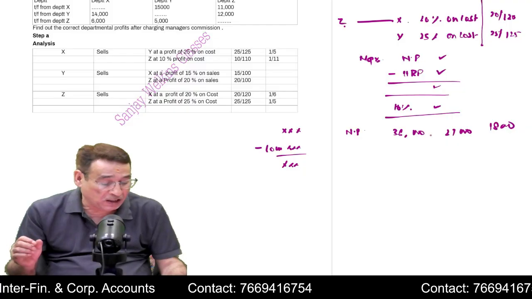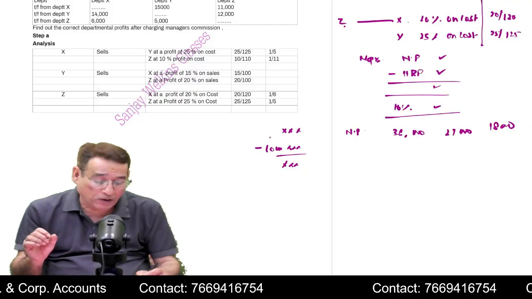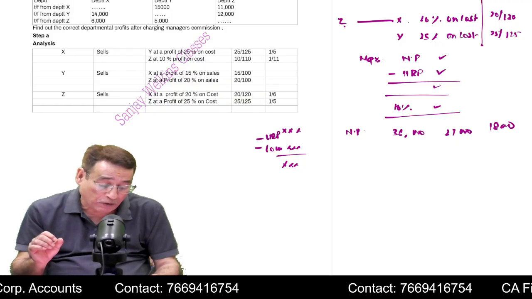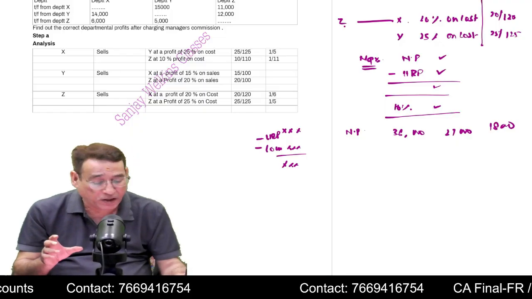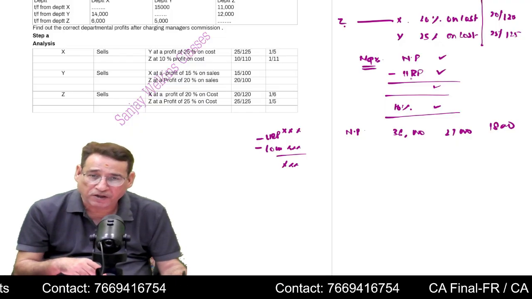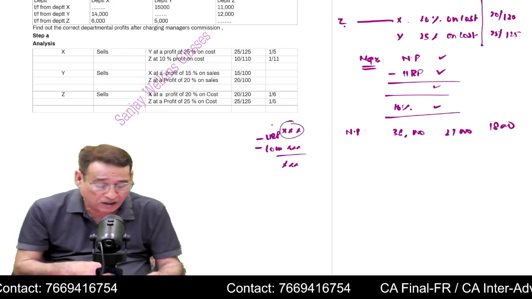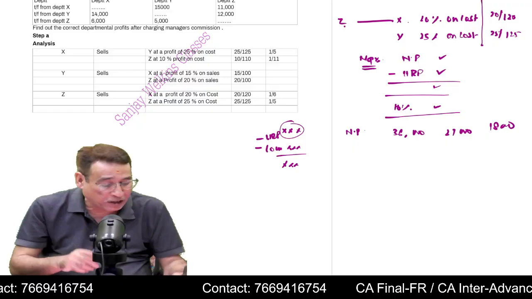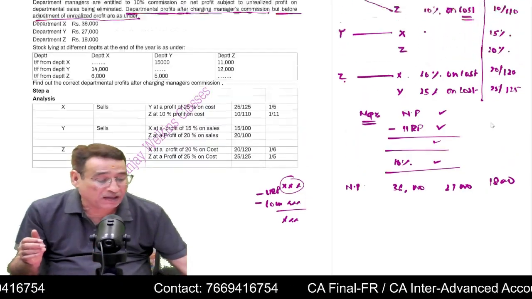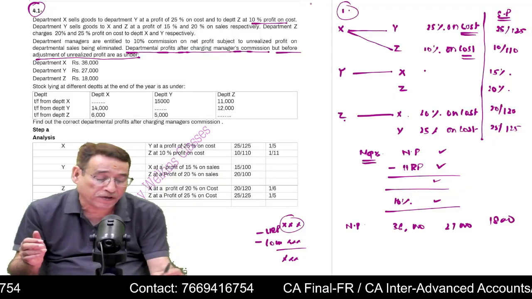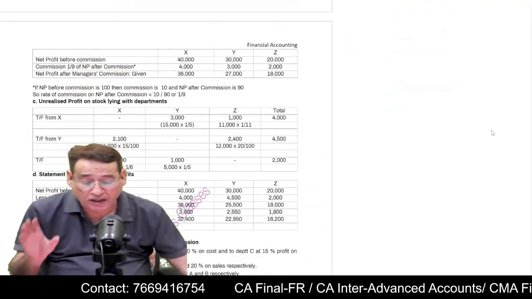But the point is that these profits will now be considered wrong. Why will they be considered wrong? Because you did not subtract the unrealized profit, which you were supposed to. As per the agreement, you were supposed to give the commission to the managers after having subtracted the unrealized profit. But unfortunately, you didn't. You simply subtracted the commission. That means you gave the commission without subtracting unrealized profit. That is why these profits will be considered wrong. So under the first step, as I told you, to begin the question, this should be your first step. And once you have found out this particular step, the next step will be to find out the corrected profit.